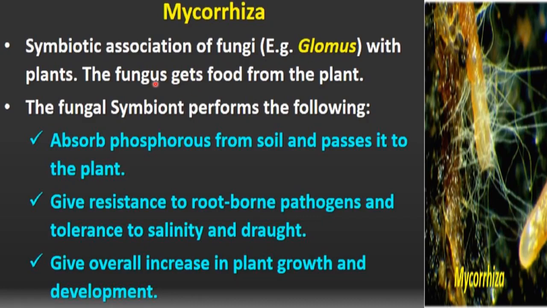The fungus gets food from the plant, because we are saying these are in symbiotic association. And the fungal symbiont performs the following, meaning how that fungi gives benefit to the root in turn.